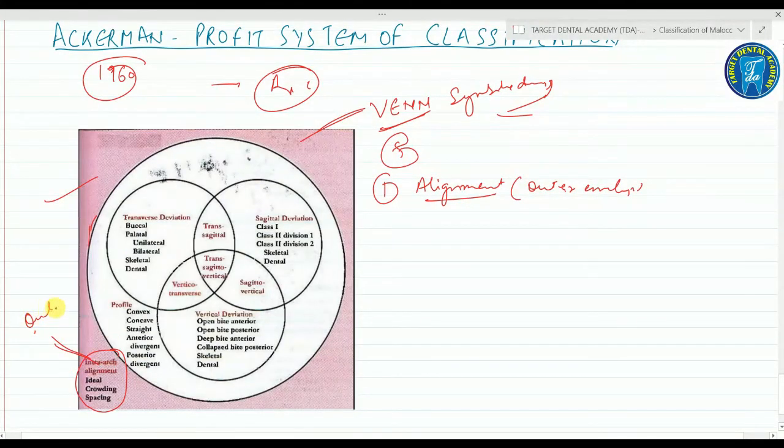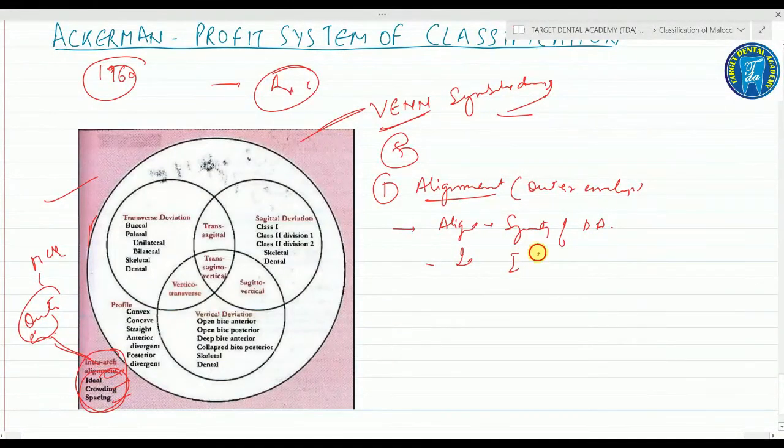So this is present in the outer envelope, MCQ. This step involves the assessment of the alignment and symmetry of the dental arches, and it is classified as ideal, crowding and spacing, ICS.